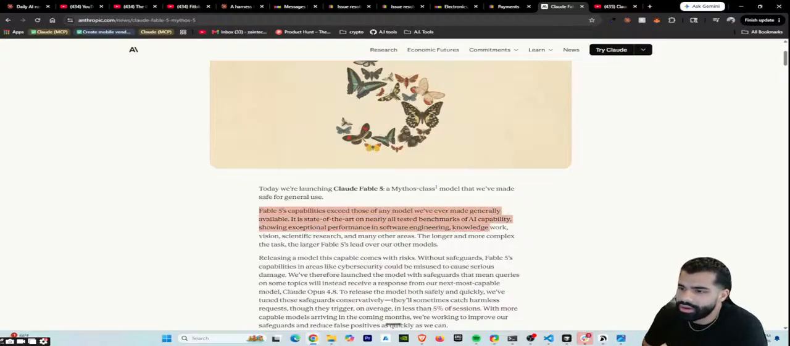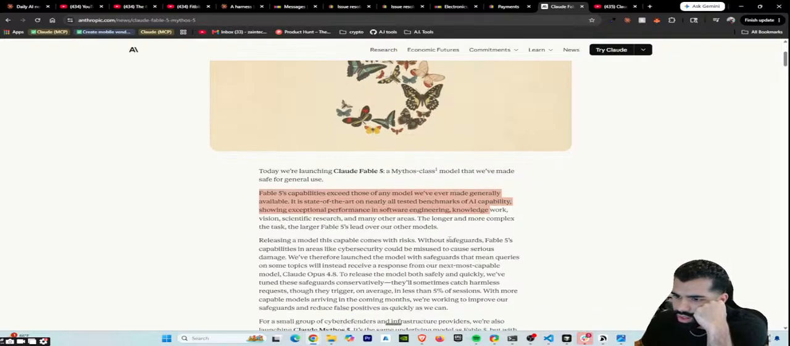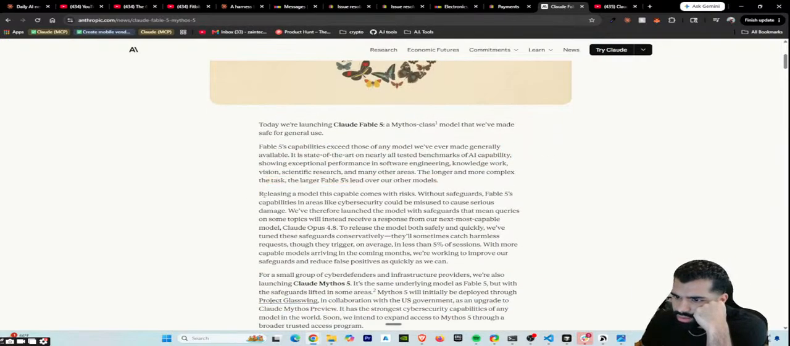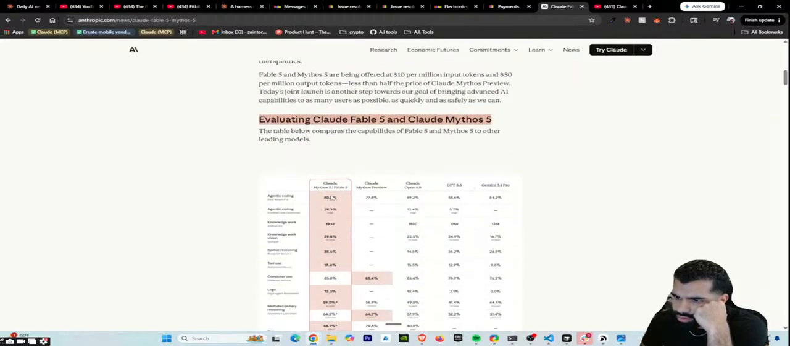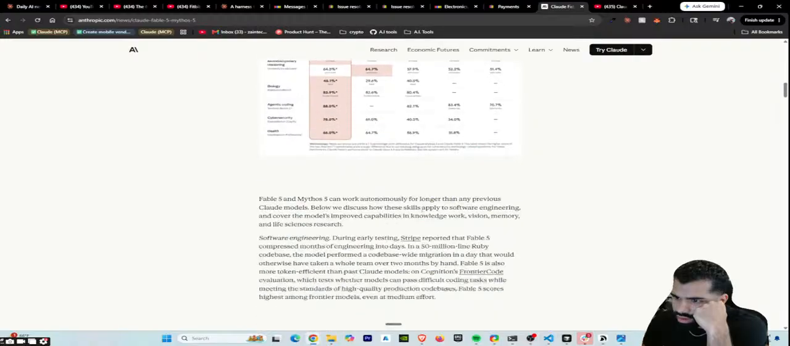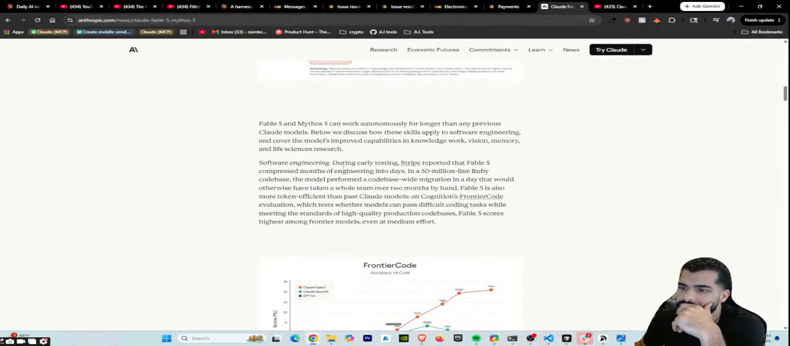It's state of the art on nearly all tested benchmarks, AI capabilities, showing exceptional performance in software engineering, knowledge work, vision, scientific research, and many other areas. Releasing a model that's capable without risk. Evaluating the Claude 5 and Mythos model. Wow, okay. So it's better.